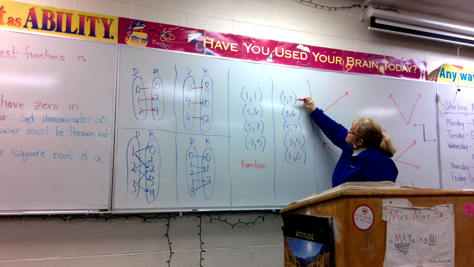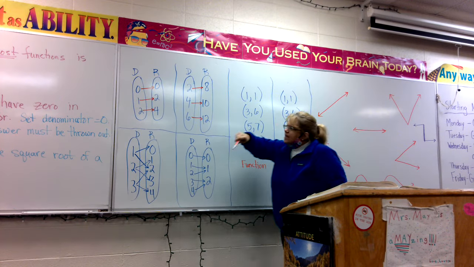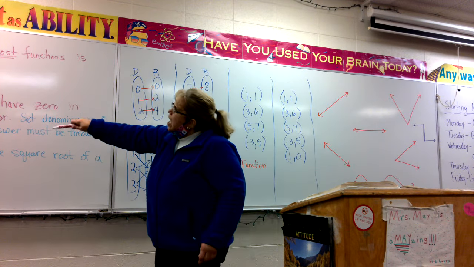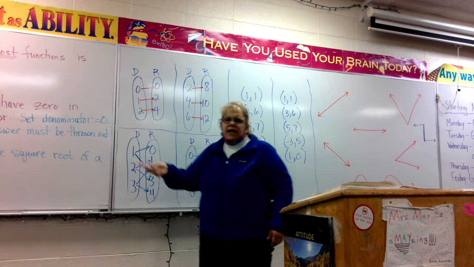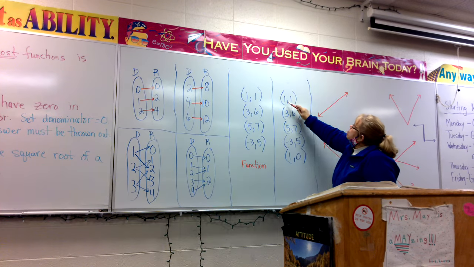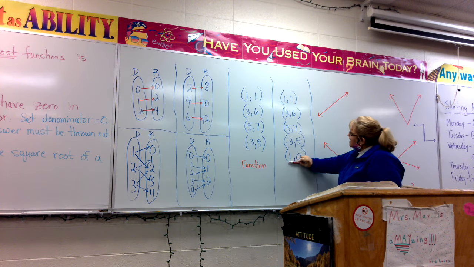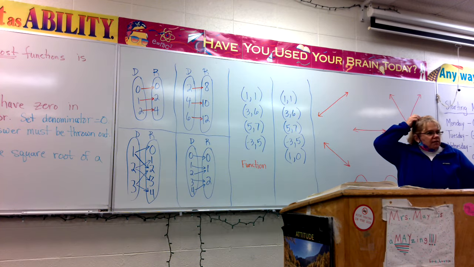Is this one a function? No. And here's the thing. It says over there, one x value can be paired with only one y value. Well, if 1 is paired with 1, that's all we can have. 1 can't be paired with 0 as well.